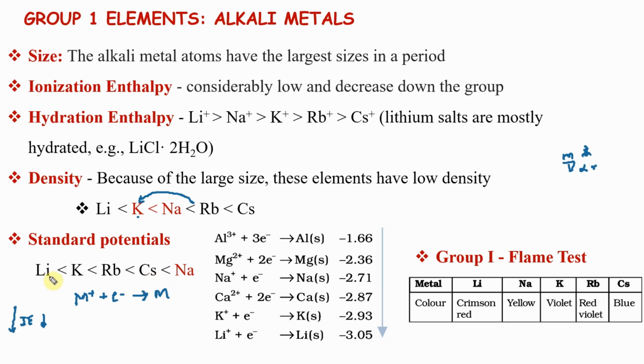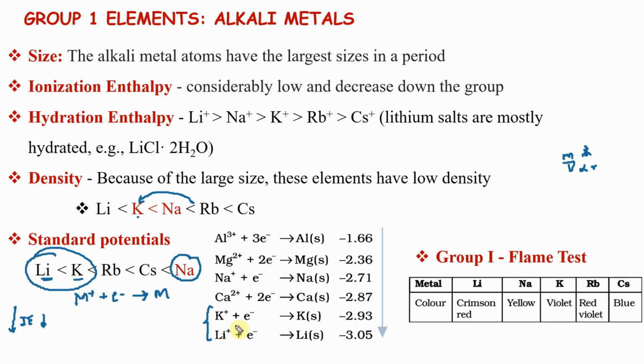So lithium should have the highest, but if you see the order, it is jumbled. Correct? Lithium should have the highest, but lithium is lowest. Potassium is also low. So the complete order is different. You want to remember certain properties here. Sodium is the highest, lithium and potassium are lowest. We want to remember the table we have seen in electrochemistry.